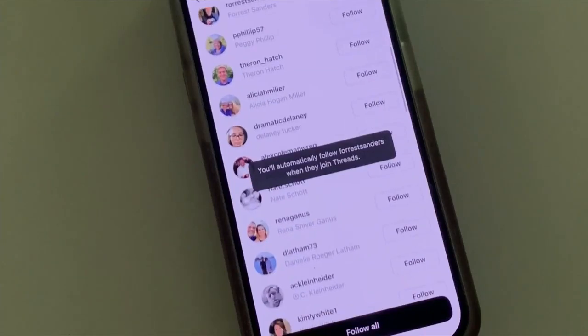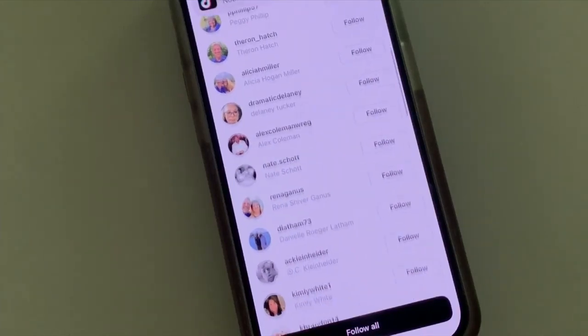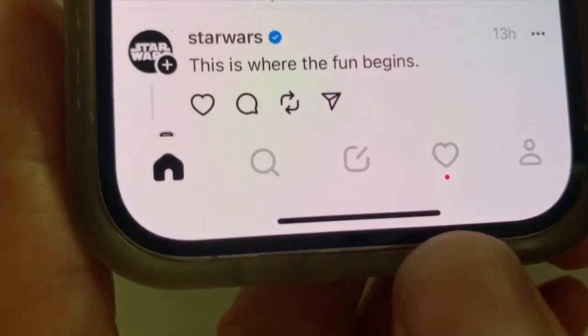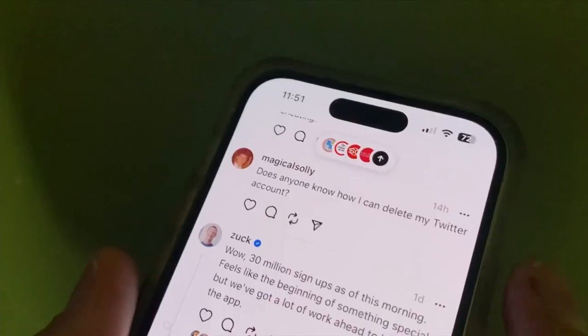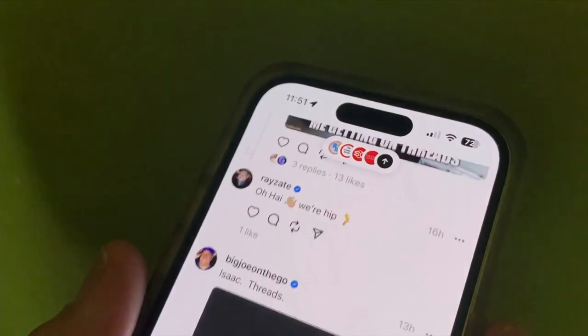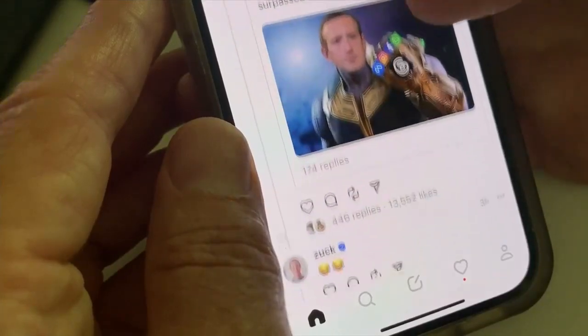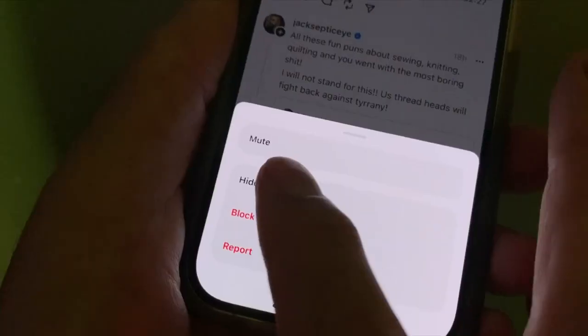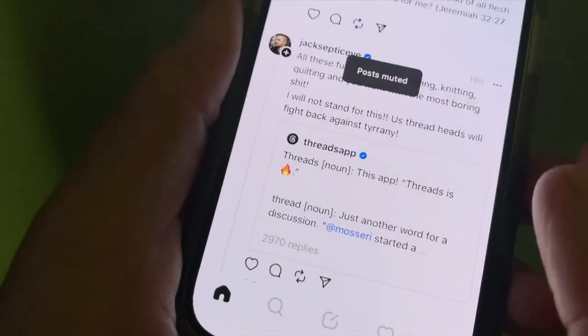You'll be prompted to add followers from Instagram, and you can search for others. Unlike Twitter, there's no feed for your followers. Meta's algorithm will mix those in with Thread accounts it thinks you're interested in. That makes it very noisy and crowded with accounts you're not following. You can block or mute accounts that you don't want to see.